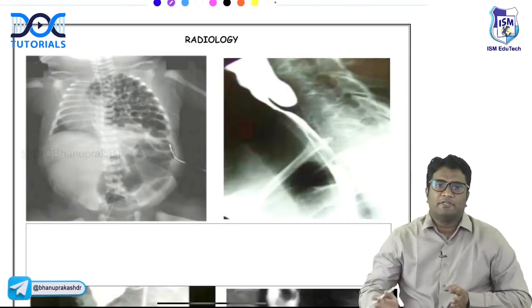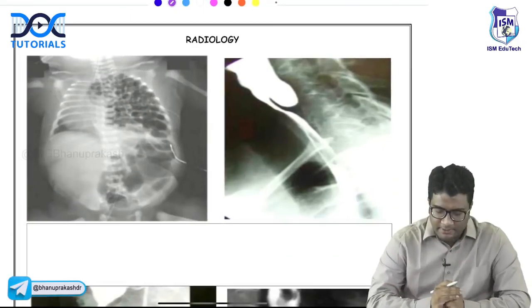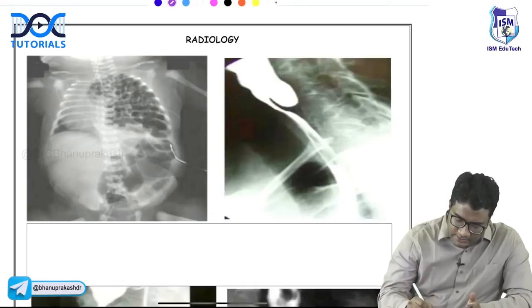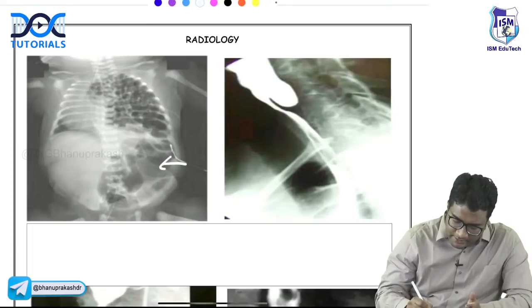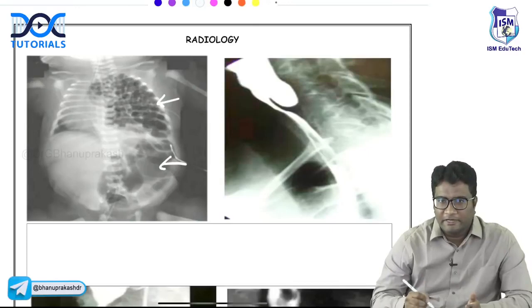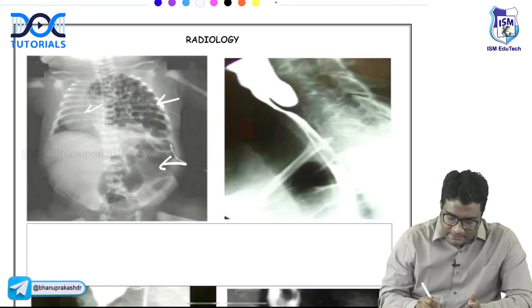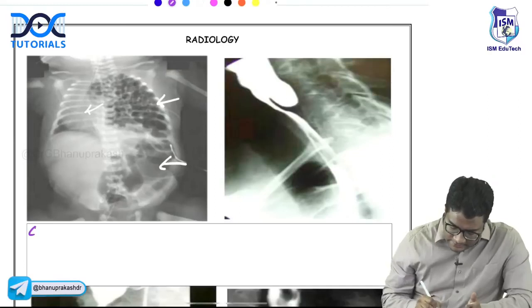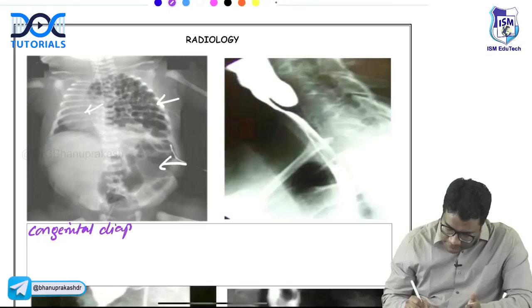So let's get started with the first image here. What do you think is this image showing you? Look at this chest radiograph of an infant. This chest radiograph is showing bowel loops from the abdomen herniating into the left hemithorax, and displacing the heart to the other side. So this is what is called congenital diaphragmatic hernia.